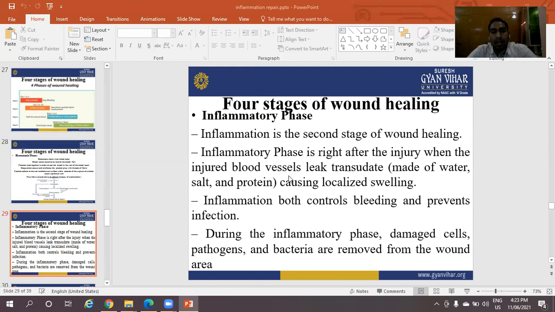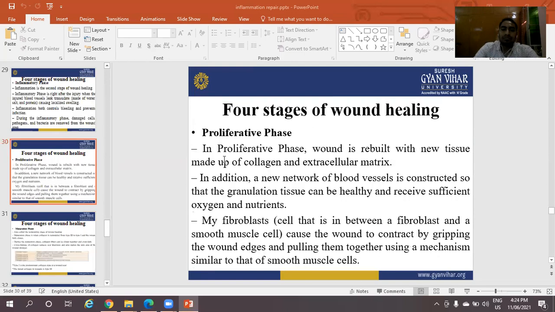The second stage is the inflammatory phase. Inflammation is the second stage of wound healing. The inflammatory phase begins right after the injury, when the injured blood vessels leak transudate made of water, salts, and proteins, causing localized swelling. Inflammation both controls bleeding and prevents infection. During the inflammatory phase, damaged cells, pathogens, and bacteria are removed from the wound area.